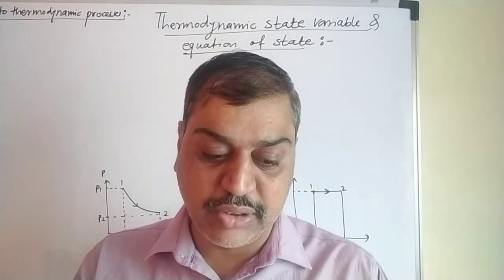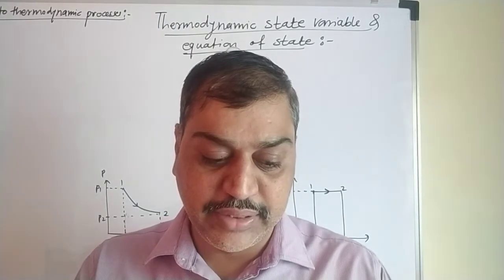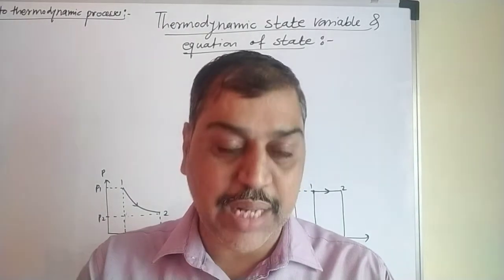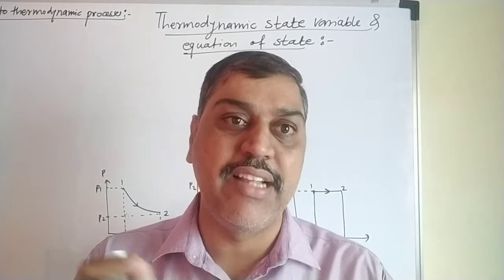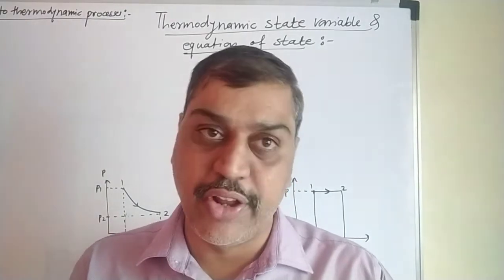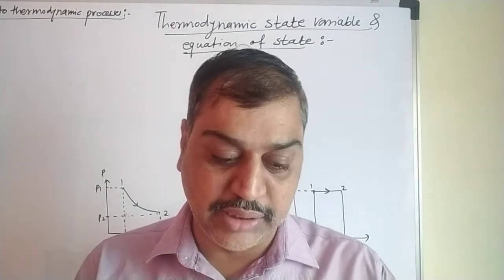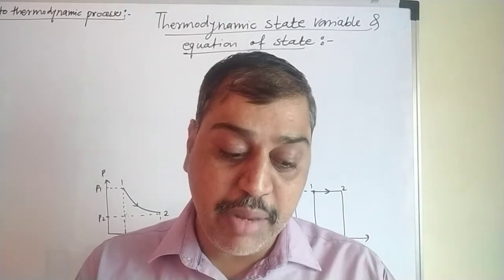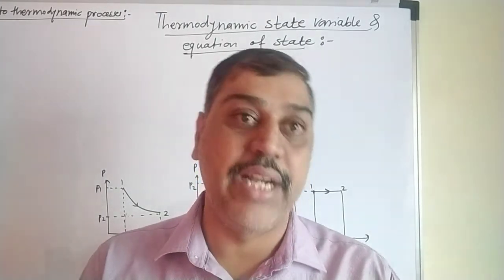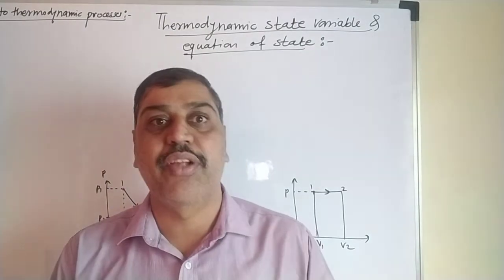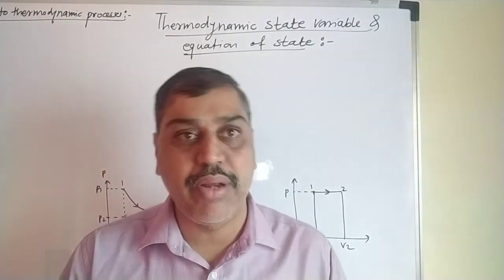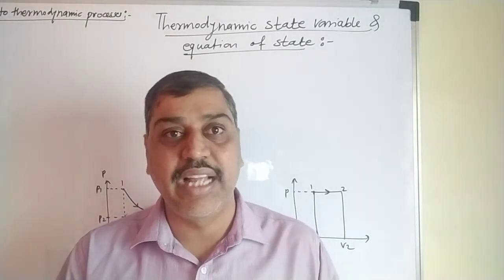So in short, a system which is not in equilibrium state, such as the punctured football or the mixture of fuel in an automobile, cannot be described in terms of state variables, because the variables are changing, they are not constant.